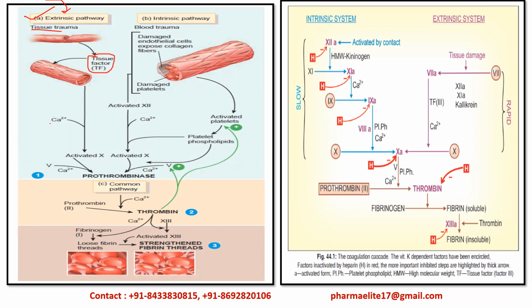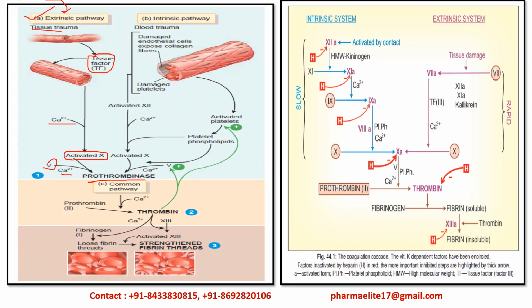Okay, then it will combine with calcium and will form our activated factor number 10. Okay, and after combination of factor number 5 and calcium, it will form prothrombinase. Now we'll see this extrinsic pathway in little detail.